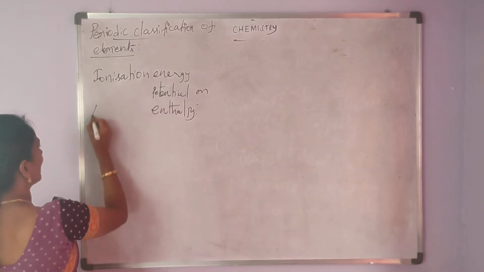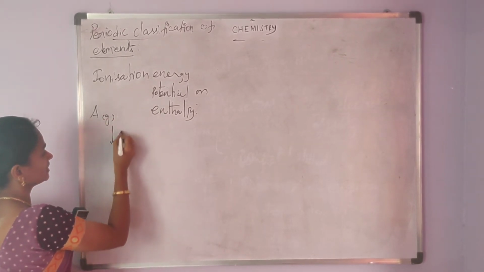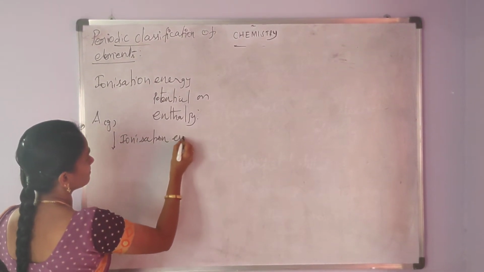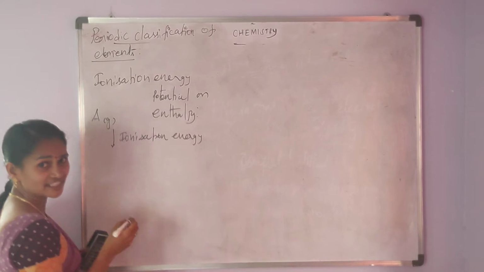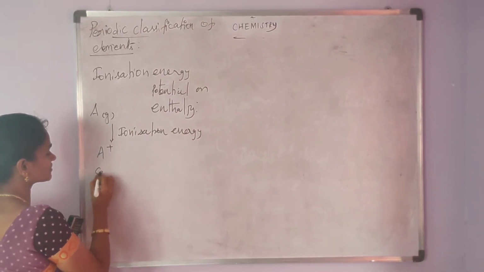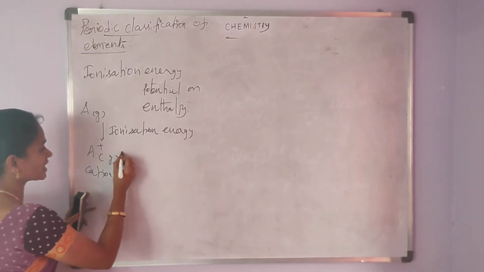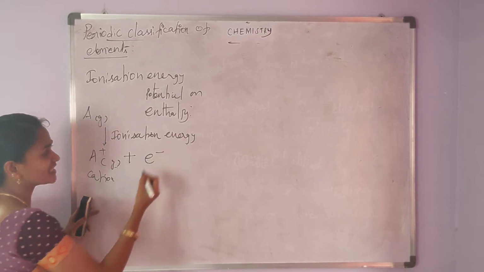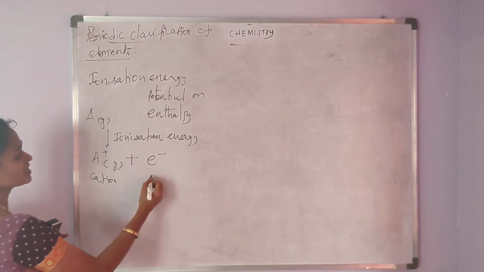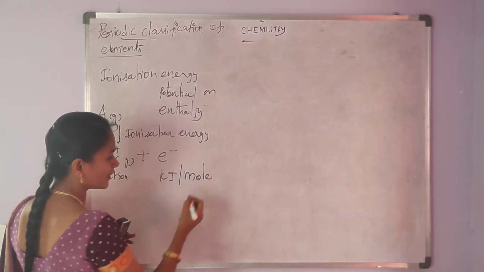That is, the atom is present in the gaseous state. It absorbs a minimum amount of energy. The minimum energy is called ionization energy. So, the neutral atom becomes the cation by the loss of an electron. Ionization energy is measured in kilojoules per mole.